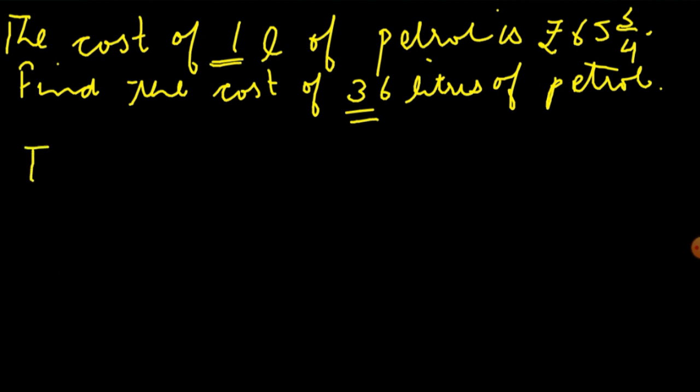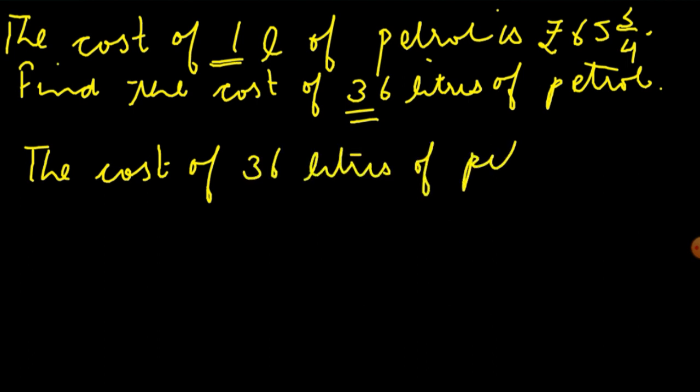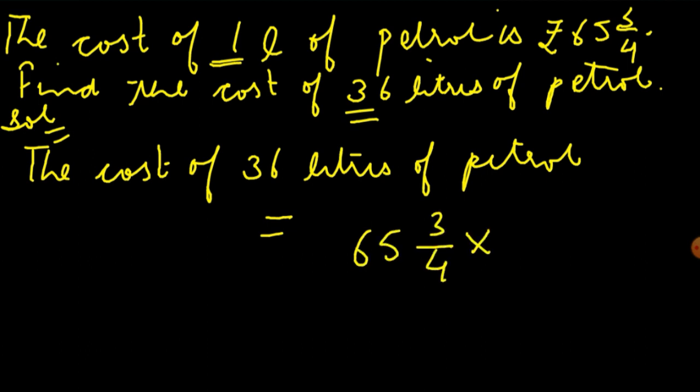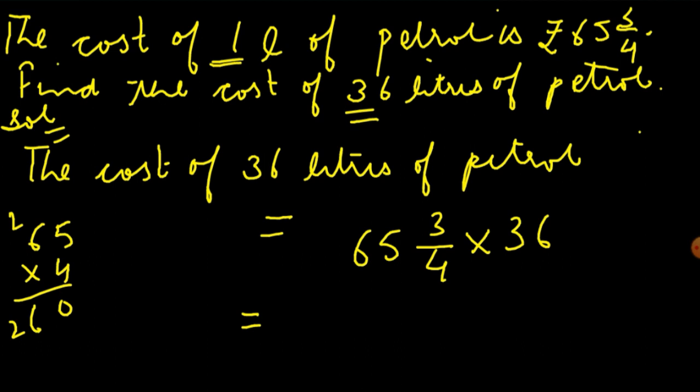So what will we do? We will write the cost of 36 liters of petrol equals to, this is our solution, equals to 65 3 by 4 multiply by 36. 65 fours are, let us multiply 65 by 4. 260 plus 3, 263 upon 4.